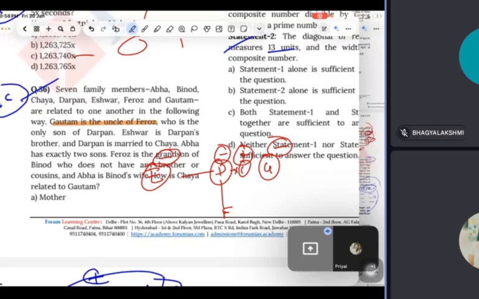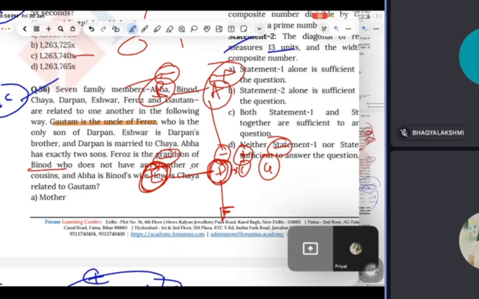This is a lady. Right? And Abha has exactly 2 sons. It means that they are the sons and there must be their mother. Abha is the mother. That's why there are 2 sons, na? Here, Ishwar and Darpan. And Firoz is the grandson of Binod. So here is Firoz, and grandson means there must be a grandfather, Binod. He's a male and she's a female. Binod does not have any brother or cousin. And Abha is Binod's wife.